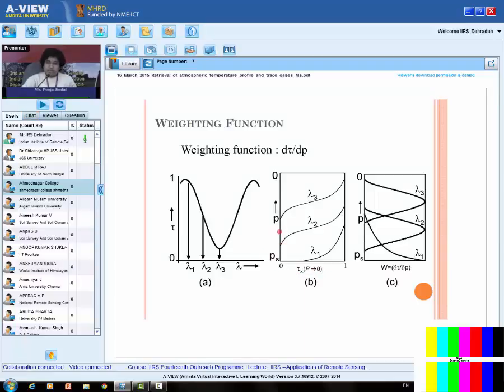Right? Like if I'm telling the transmittance over here, then it is the transmittance from this level to this level, right? Okay, now consider lambda 1. Lambda 1 has a high transmittance value. High transmittance means that almost all the energy emitted from the Earth's surface is able to reach the top of the atmosphere, right?